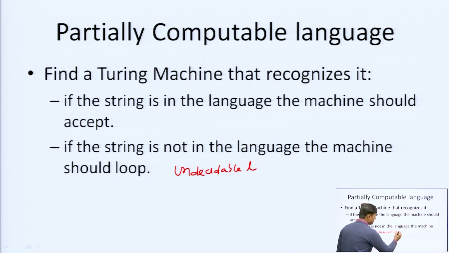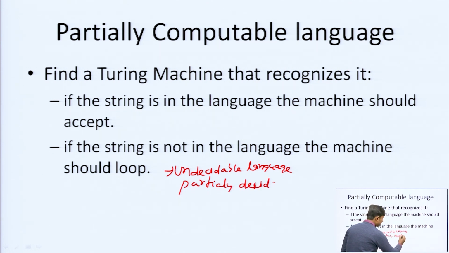This is called an undecidable language, or you can say partially decidable. Here, if the string is in the language, the machine will accept it, but if the string is not in the language, it will not show whether it is rejected or not. This is also called partially decidable.